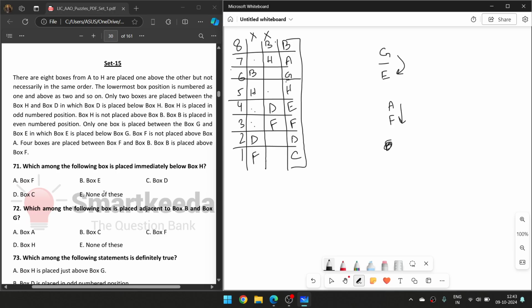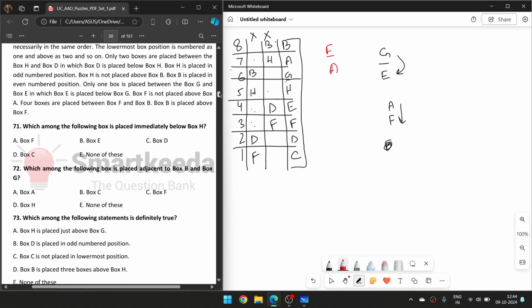So now the first question is: which among the following boxes is placed immediately below H? Immediately below H is E. Then which among the following boxes is placed adjacent to B and box G? Adjacent to B and G, this is box A.